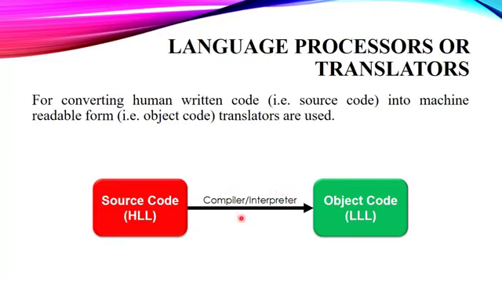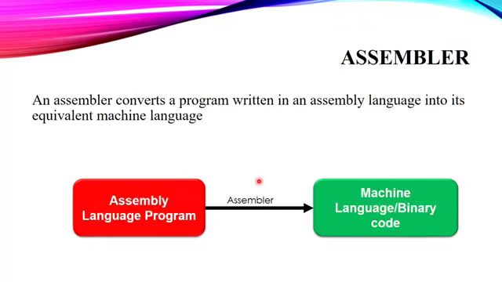Fine. But we have one more translator, and that one more translator is the assembler. So you have to keep one thing in your mind, that we have three translators. First one is the assembler, second one is the compiler, and third one is the interpreter. Fine. So first we will start with the assembler.